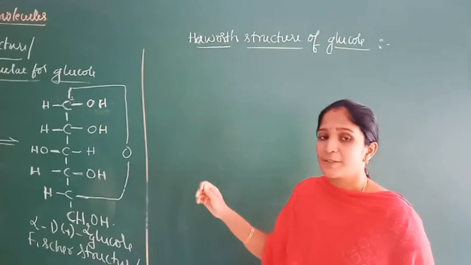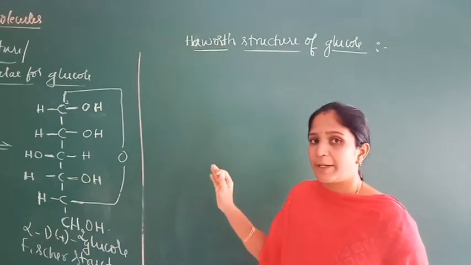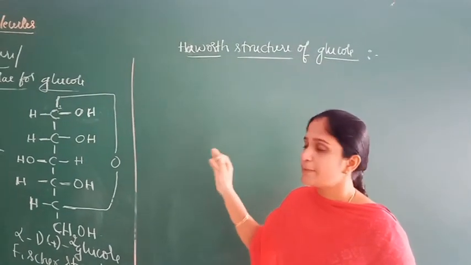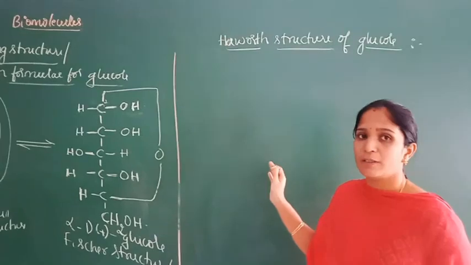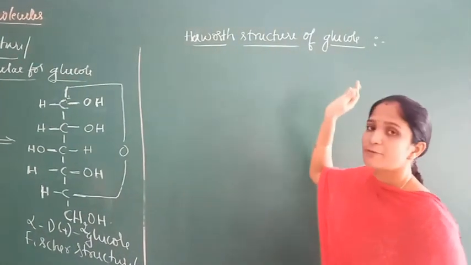This Fischer structure cannot explain the exact spatial arrangement of atoms around the carbon. Hence, Haworth proposed the three-dimensional model called the Haworth structure. Now coming to the Haworth structure of glucose.